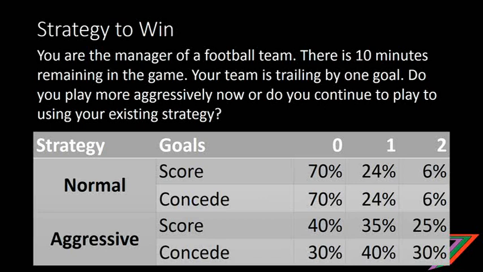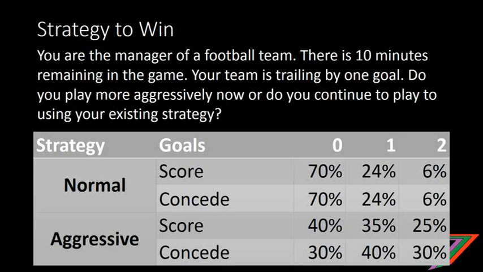But if you look at the aggressive strategy, you can see there's a much higher chance of scoring 1 and 2 goals. But on the downside, there's also a much higher chance of conceding. In fact, the chances of conceding are considerably higher. So you've got, for example, a 30% chance of conceding 2 goals, whereas only a 25% chance of scoring. And the same for 1. You have a 35% chance of scoring 1 goal and a 40% chance of conceding 1 goal. And for scoring 0 goals, there's a 40% chance of that happening, and there's a 30% chance of conceding 0 goals.